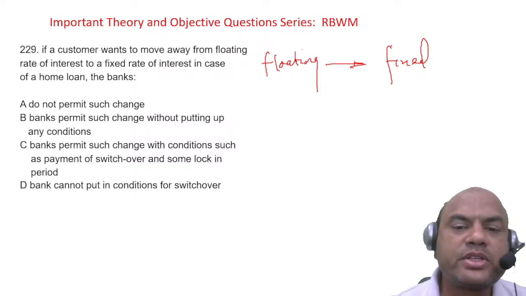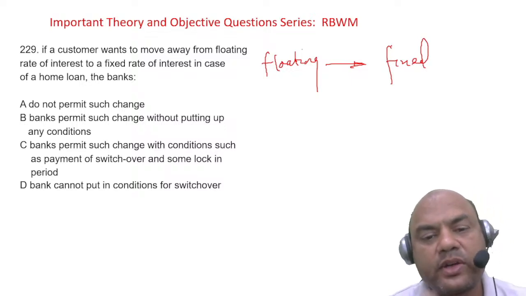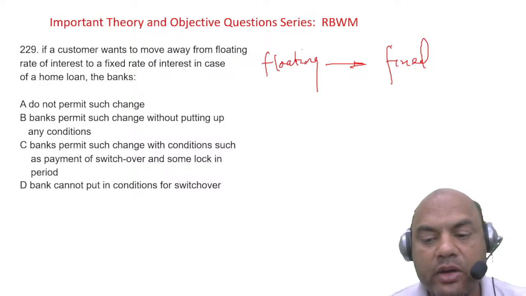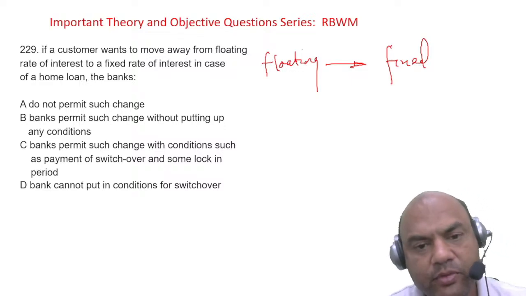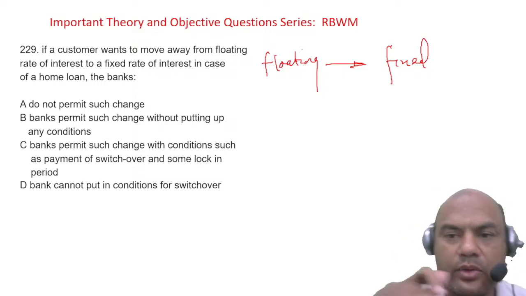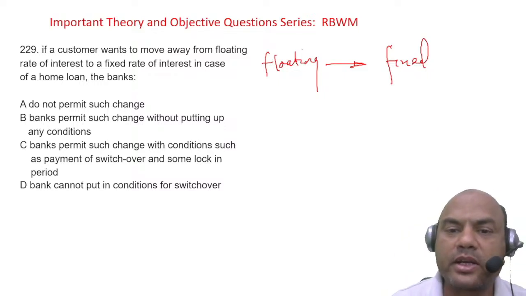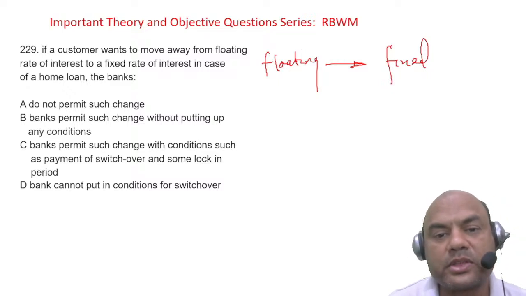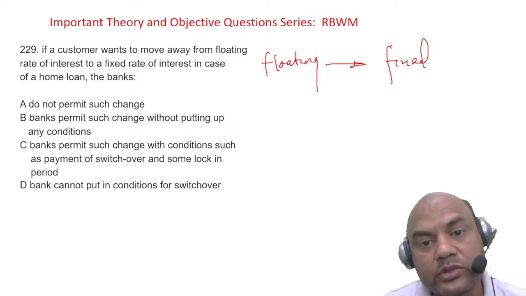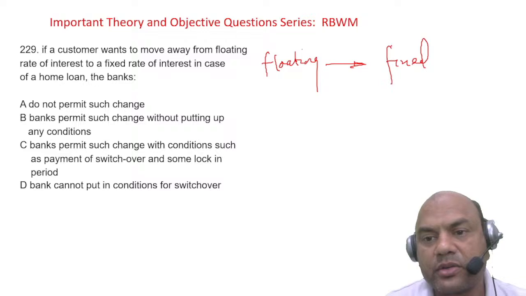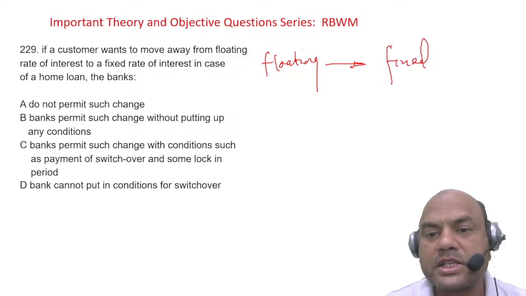Can a customer switch from floating to fixed? Firstly, you tell me whether the customer can switch from floating rate of interest to fixed rate of interest. Firstly, the answer is yes, you can do it. If the customer wants to shift from floating to fixed, he can go. If the customer wants to shift from fixed to floating, that also can be done. Remember, nobody can stop any customer from switching. So both are allowed, interchangeable.